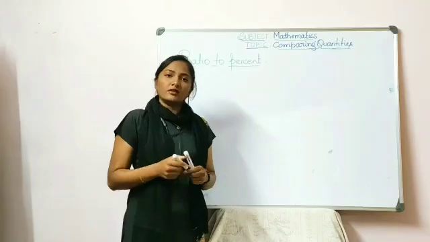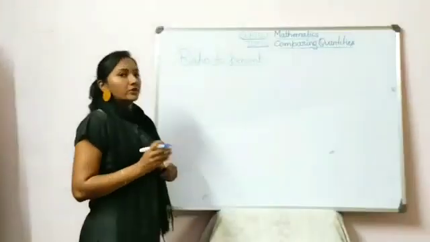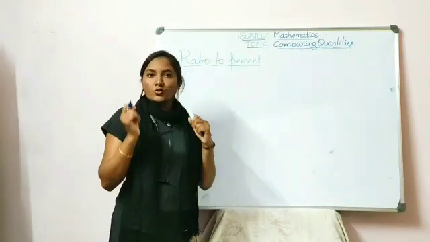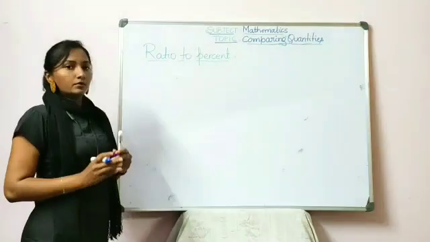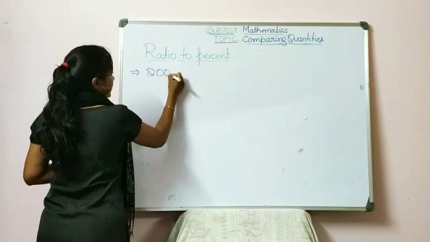You all might have seen in hotels or at your home, there will be the mixture of decoction and milk taken to prepare a coffee. Suppose we want to prepare 200 ml of coffee.